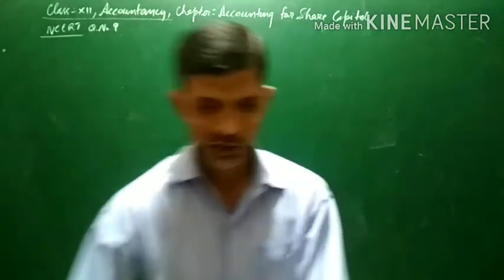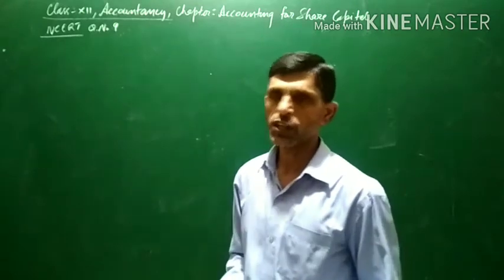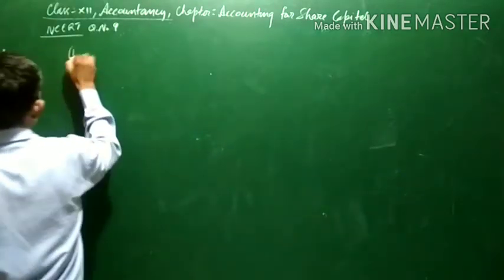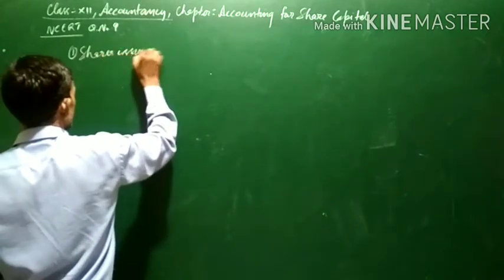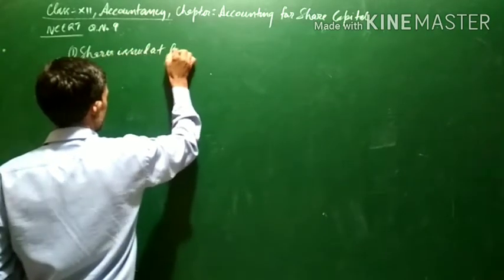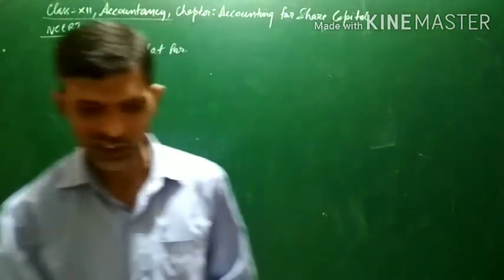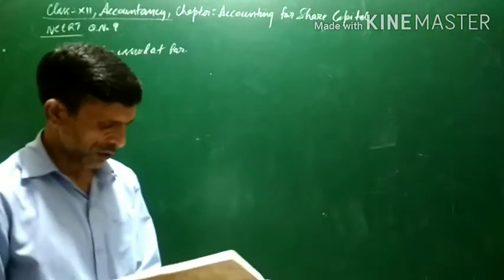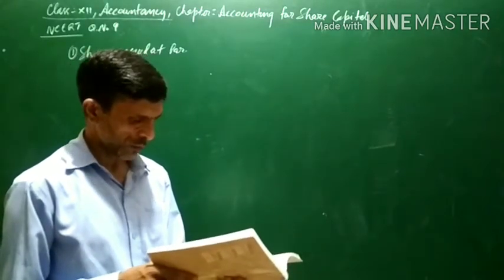First of all, the general entries. The first condition is when the shares are issued at par. Now when the shares are issued at par, first of all the asset is purchased from Bhanu Oil Limited.